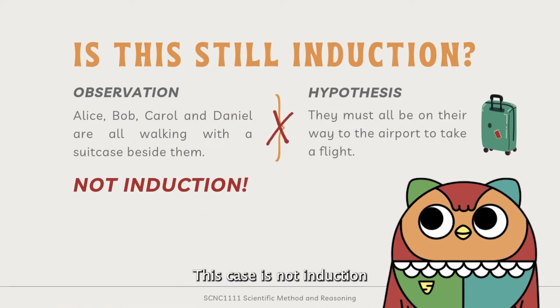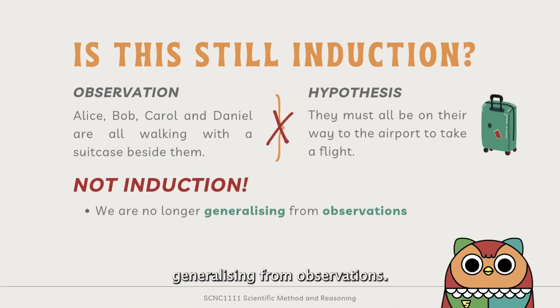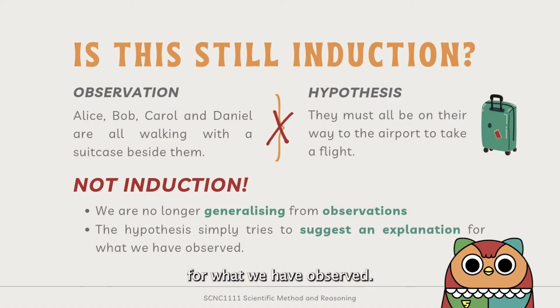This case is not induction because we are no longer generalizing from observations. The hypothesis, on their way to the airport to take a flight, is not a pattern exhibited by our observations, but rather trying to suggest an explanation for what we have observed. So if we used induction, would we have arrived at the hypothesis that everyone is walking with a suitcase beside them? Exactly. I see how this is different from induction.